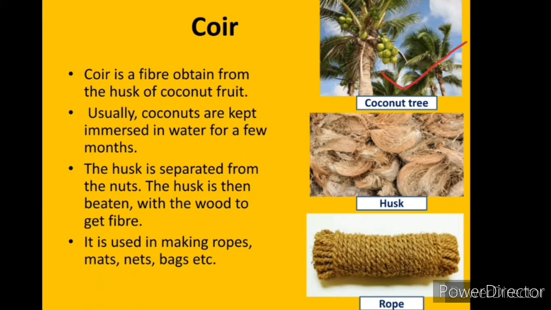You see, this is a coconut tree and this is a husk which we obtain from the fruit part of the coconut, and after immersing in water and beating with the help of wood, we obtain fiber, and after obtaining fiber we just convert that fiber into ropes.